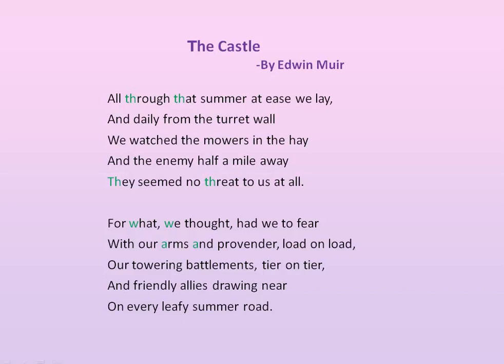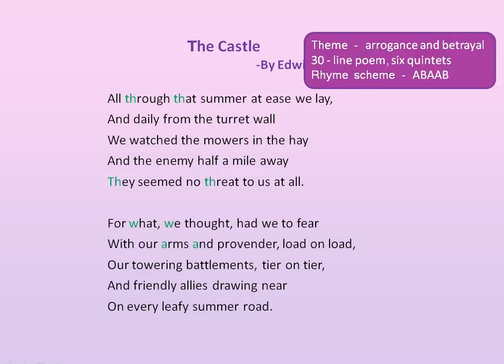Hello students, in this video let's see the rhyme scheme and figure of speech used in the poem The Castle written by Edwin Muir. The Castle by Edwin Muir is a poem which deals with themes of arrogance and betrayal. The poem begins with a feeling of unfailing confidence in the safety of the castle and progresses through an invasion of enemies and the loss of security due to greed.